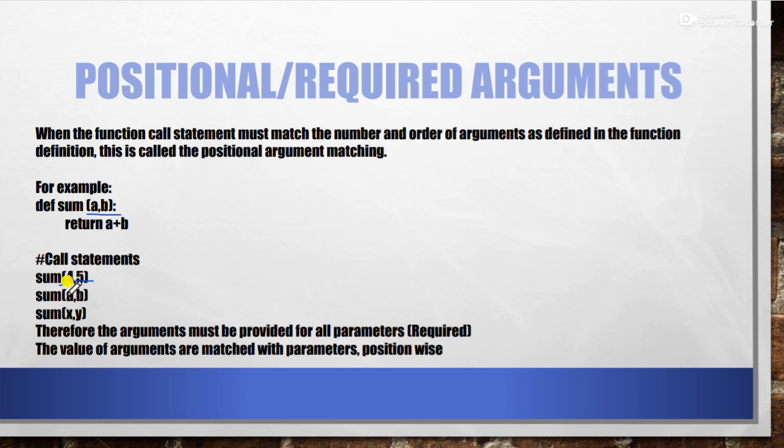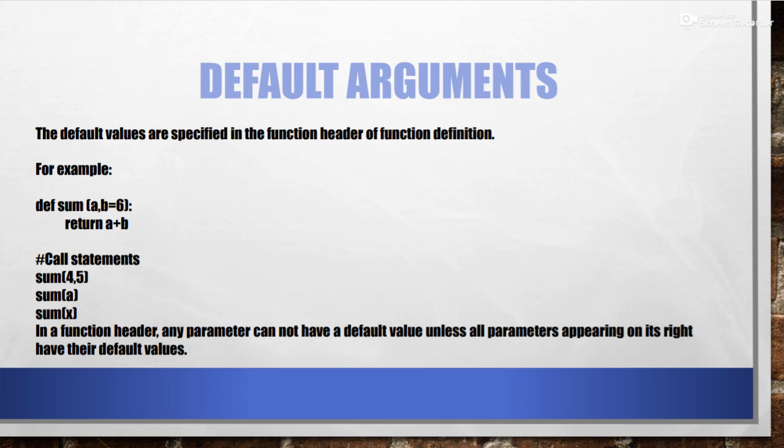It is your choice. You can give constant values or you can give variables. It is not compulsory that variables must have the same name. You can have same name variables and different name variables also. Therefore the argument must be provided for all the parameters required, and the values of arguments are matched with the parameters position wise. I hope this is now clear. 4 will be given to A and 5 will be given to B. Now we will switch over to the next topic, that is default arguments.